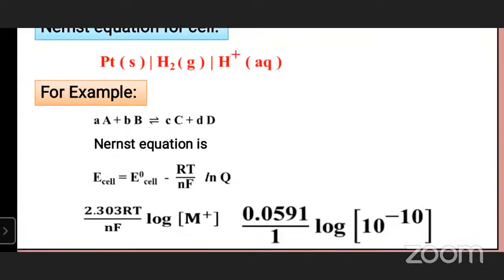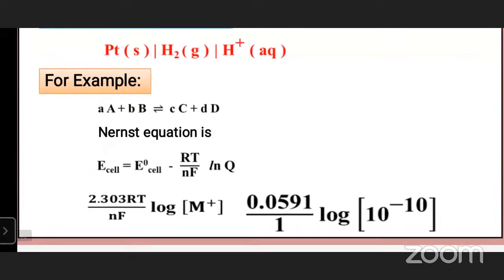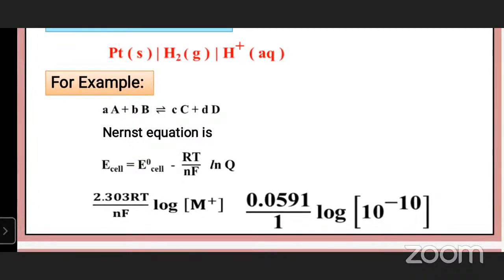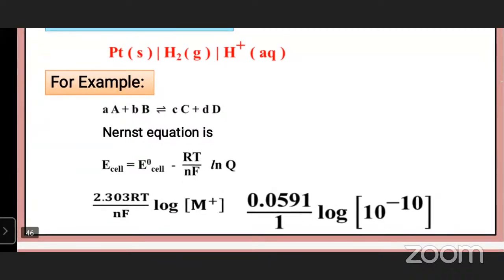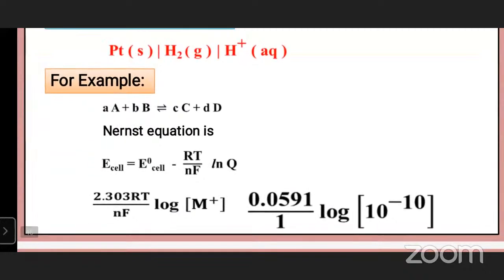Next, Nernst equation for cell. Platinum H2 H plus. For example, small a plus b gives rise to small c, capital C plus small d, capital D. Nernst equation is E cell is equal to E naught cell minus RT by NF log Q. Q means equilibrium constant.